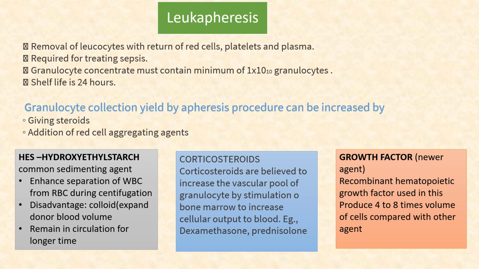There is a disadvantage: it's a colloid, so it can expand the donor blood volume and it remains in the circulation for a longer time. Next one is the corticosteroids. Corticosteroids are believed to increase the vascular pool of the granulocytes by stimulation of the bone marrow to increase the cellular output to the blood. So corticosteroids like prednisolone and dexamethasone can be used.